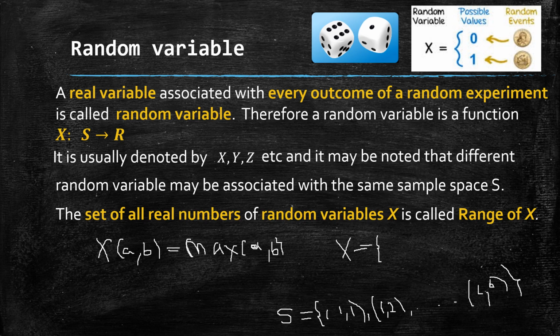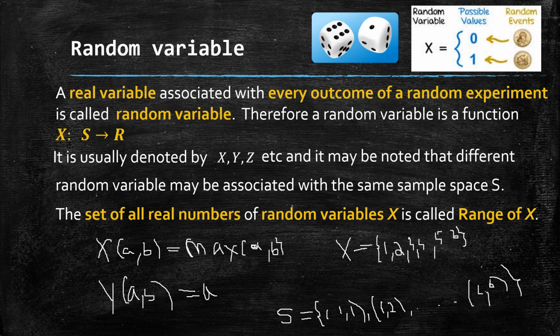Now for the same sample space, let me take another random variable, say Y. Y of (a, b) is the sum of a and b, that is a plus b. So let us see the values Y takes. What is Y of (1, 1)? According to the definition, Y is the sum of a and b associated with each outcome.